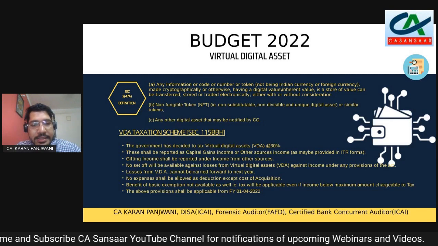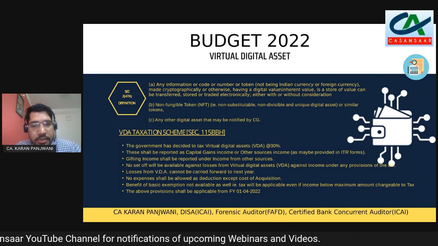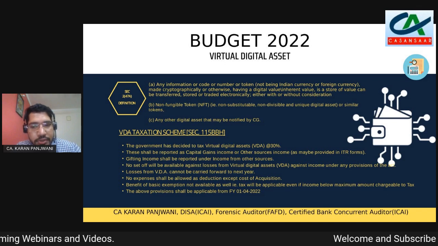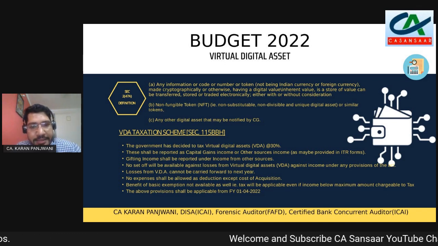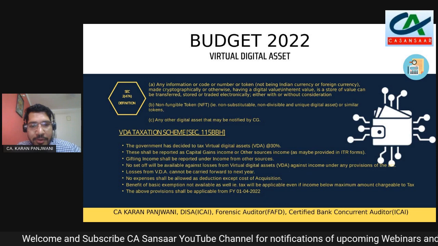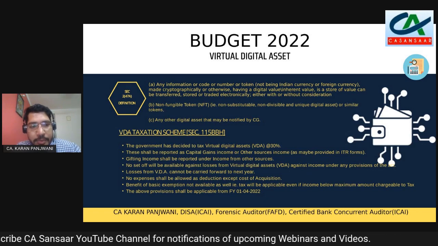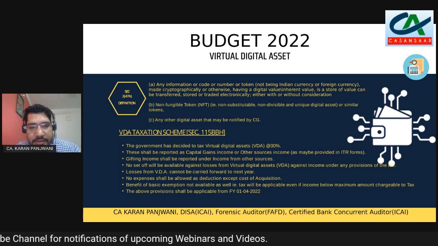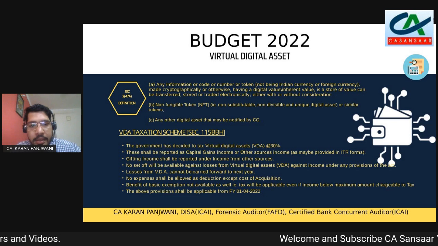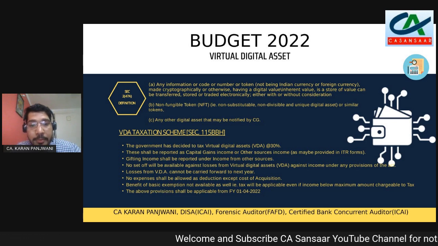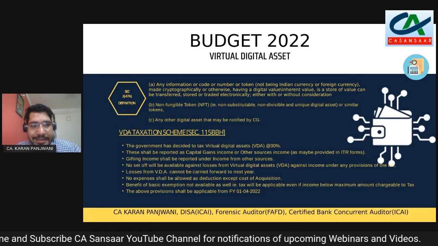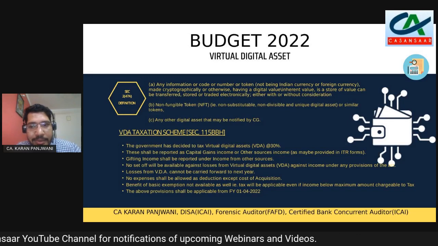The second part of the definition is that it includes non-fungible tokens. So what is a non-fungible token? A non-fungible token is something which is not substitutable, which is not divisible, and which is a unique digital asset. So NFTs, mostly the NFTs we have heard about, are the image form of NFTs that, after Bitcoin, Ethereum coins, and all those coins, have now come into vogue. Some other forms of digital currencies that are coming nowadays: most of us have heard that the Meta Facebook group has now started selling digital real estate. So digital real estate will also come into this domain.